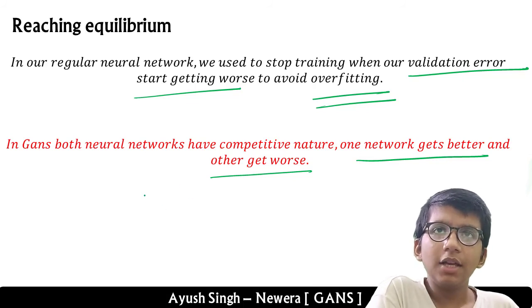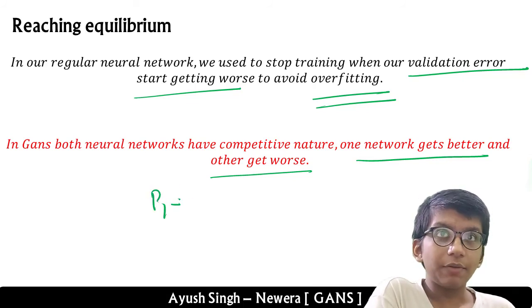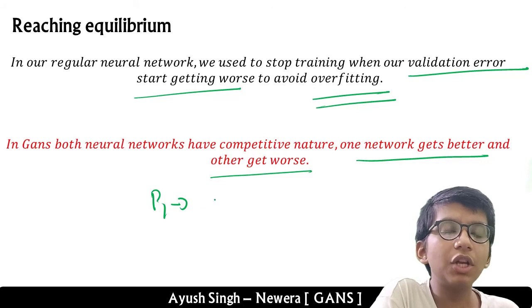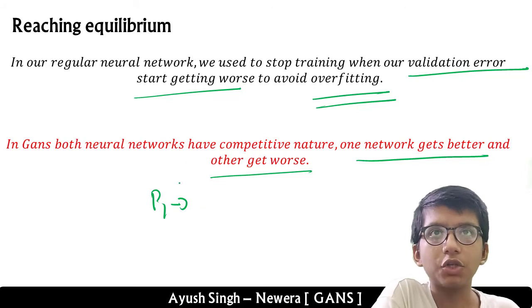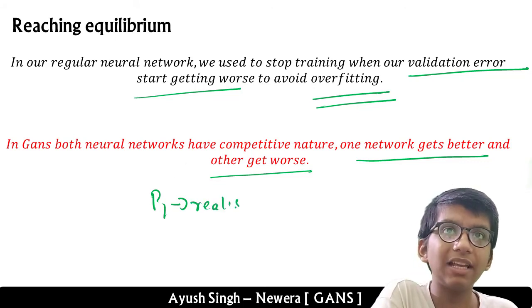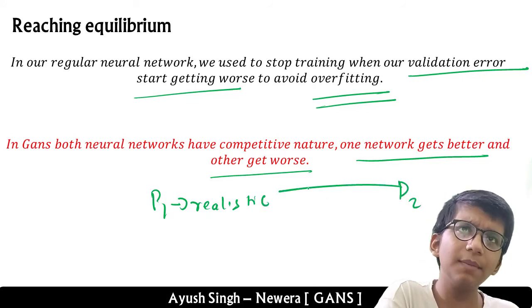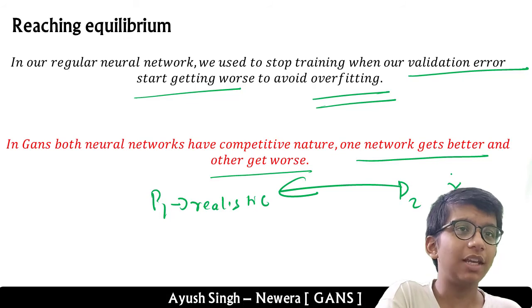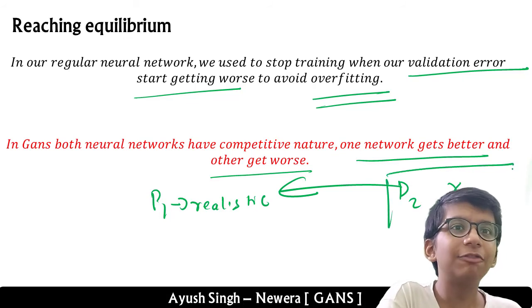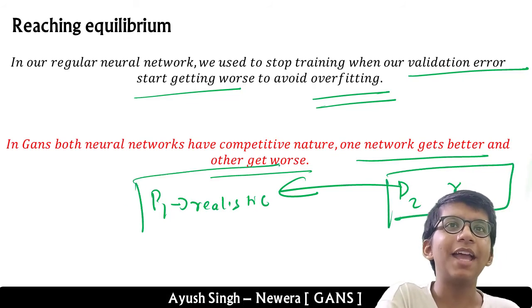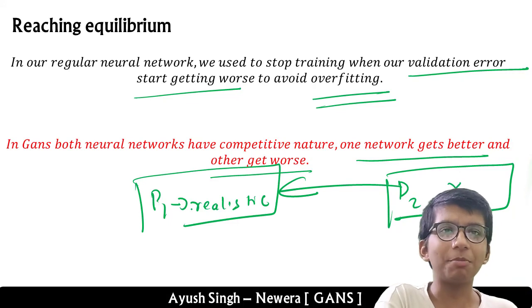Let's say you have player number 1, which is generating a realistic image, but it is actually a fake image. Then player number 2 classifies it as real, but actually the discriminator is fooled by player number 1, who wants to win the competition.